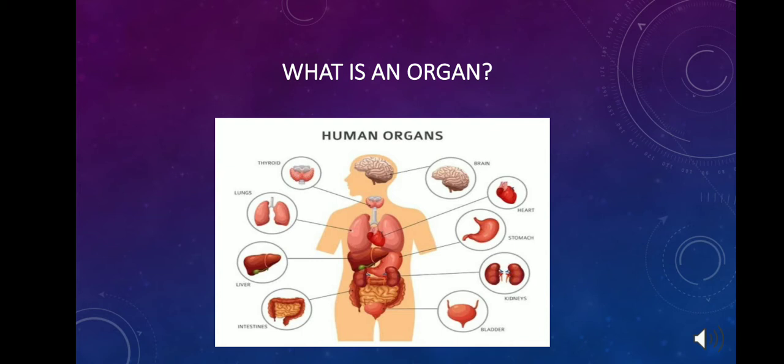There are 5 sense organs. For example, nose, eyes, ears, tongue, skin. Our sense organs help us to know about the things around us. Nose helps us to smell. Smell can be good or bad. Eyes help us to see. We can see the size, shape, and color of things around us.